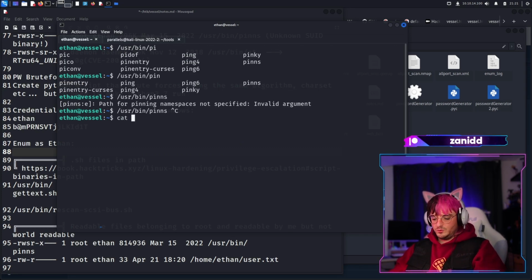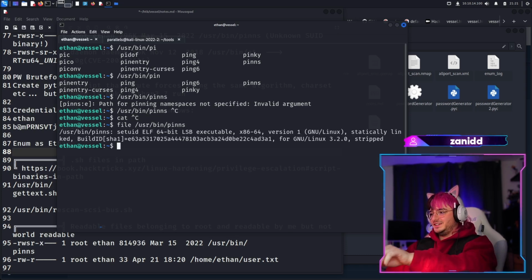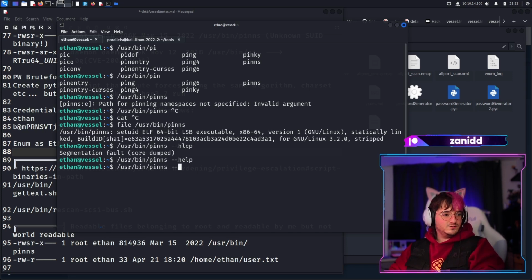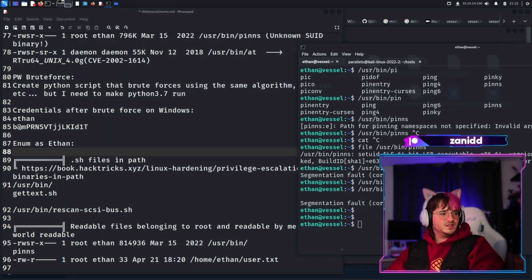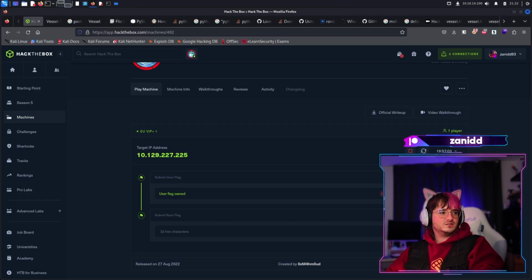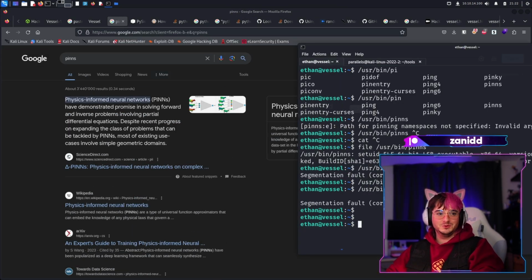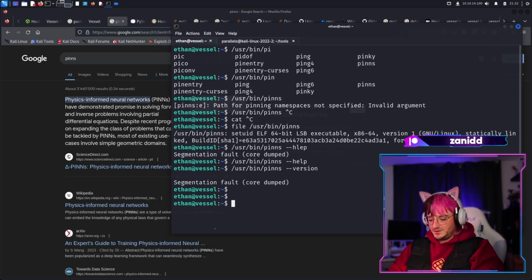So /usr/bin/pins. Okay, can I open it up? What is it? So first of all, let's do a file on it. Hacking a binary, that's nothing we can't do. So help, say version. Okay, maybe it's something that already exists. So let's take a look at pins. I doubt that that's what. It's not a physics-informed neural network. I doubt it. Can I GDB?